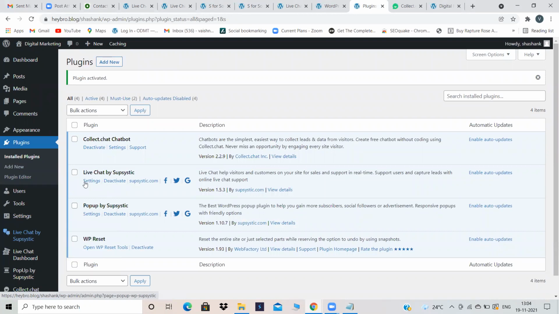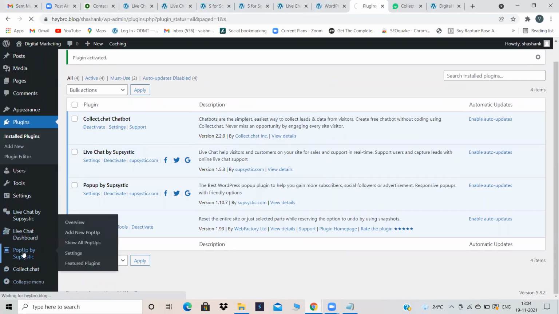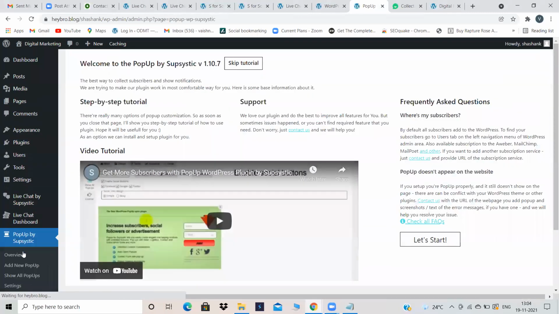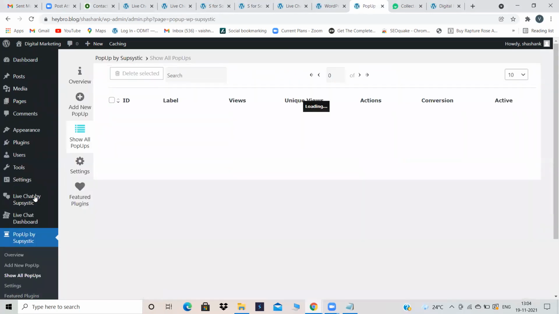Close it. Now Pop-up by Supsystic is appearing on the dashboard. Click on Pop-up by Supsystic. It's telling me you have no pop-ups for now. Create your own pop-up. That means same like the contact us form, you have to create your pop-up form. So click on add new.